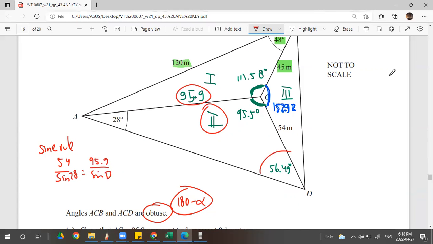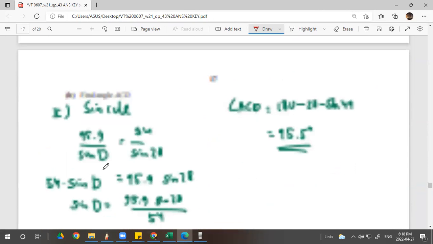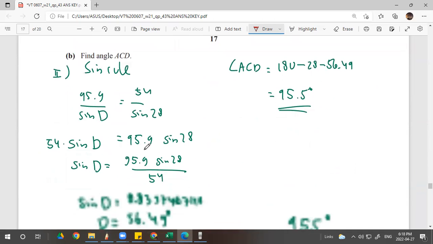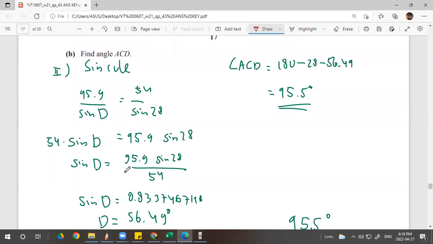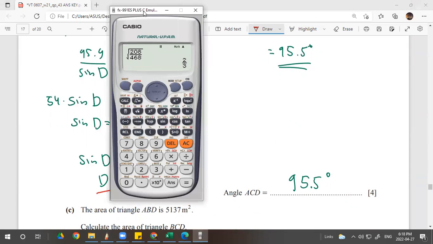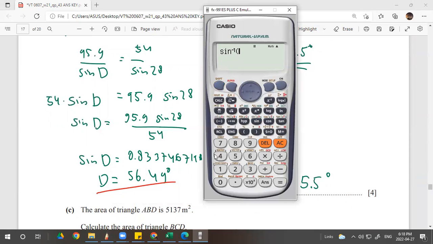So 95.9 over sine d equals blah blah blah, and you get sine d becomes 0.83 blah blah blah, and you can find d by using shift sine inverse of 0.83374 blah blah blah, and you get 56.49.